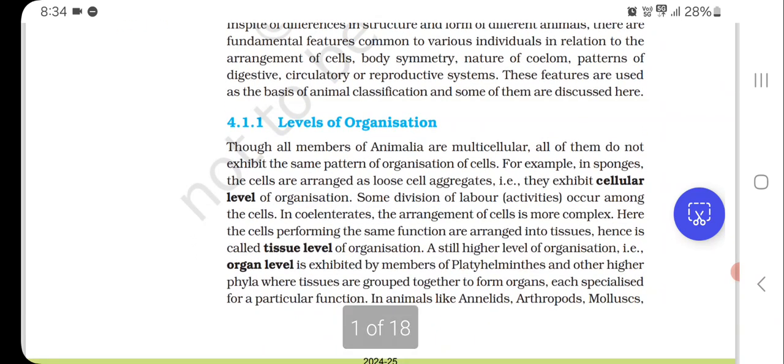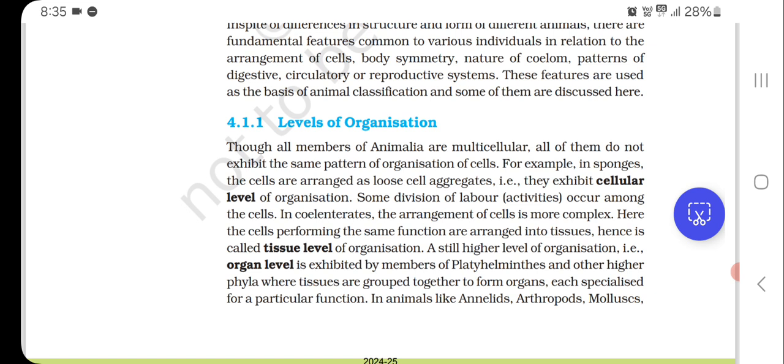Levels of organization. Though all members of Animalia are multicellular, all of them do not exhibit the same pattern of organization of cells. For example, in sponges, the cells are arranged as loose cell aggregates, that is, they exhibit cellular level of organization. Some division of labor activities occur among the cells. In coelenterates, the arrangement of cells is more complex. Here the cells performing the same function are arranged into tissues, hence it is called tissue level of organization.